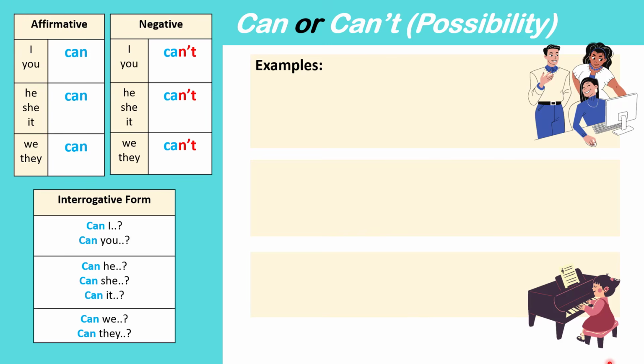Now let's look at can or can't with possibility. For example, I can come to the meeting tomorrow. That means that I am available. If I say I will come to the meeting tomorrow, that means it is certain. I am 100% definitely coming to the meeting tomorrow. However, can means I have the possibility of coming. I am free. I am available. I can come to the meeting tomorrow. I have no other plans.